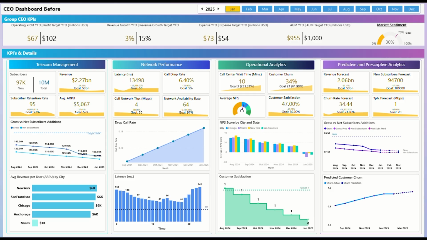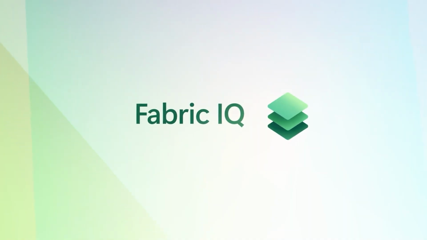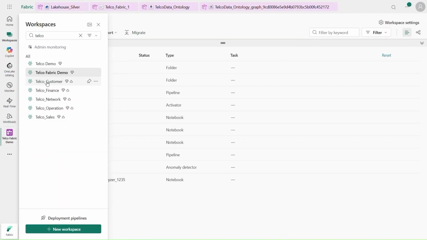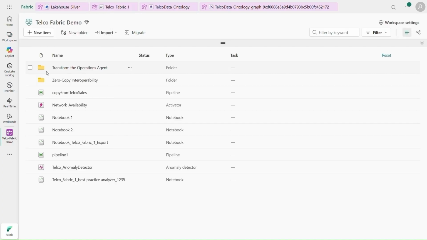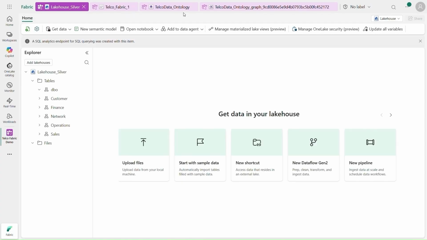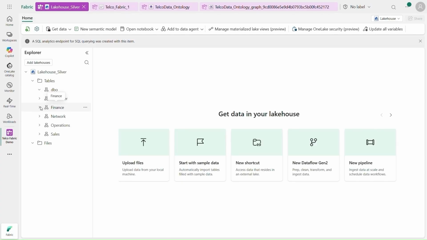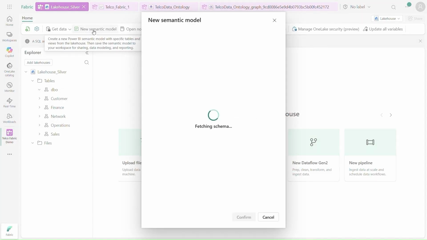To overcome these challenges, Zava turned to Microsoft Fabric IQ to unify data and drive faster decisions. At Zava Telecom, each domain team works in its own Fabric workspace: sales, network, operations, finance, and more. Using internal shortcuts, they land all of this data into a single shared lakehouse. Eva, a data engineer, connects the lakehouse tables from these domains and creates a unified semantic model.